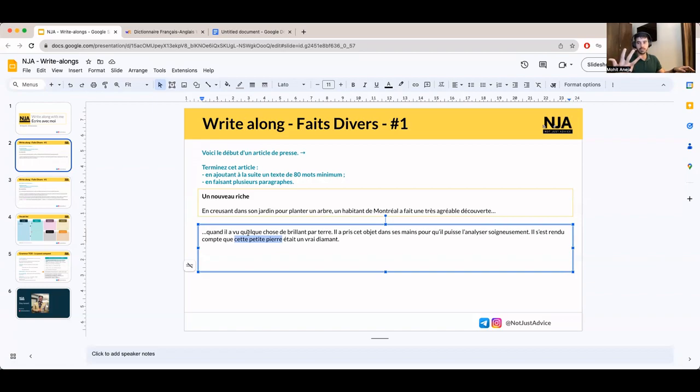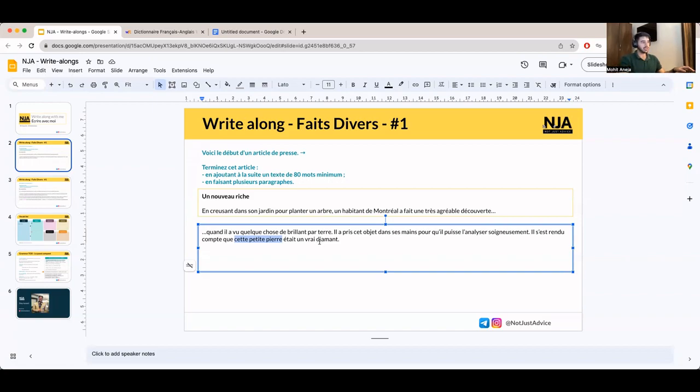Now I'm using cette petite pierre. He has observed something which is brilliant, and now he's saying that it's a small stone, which is little in size. Cette petite pierre était un vrai diamant. He realized that, okay, he thinks that it's a real diamond.